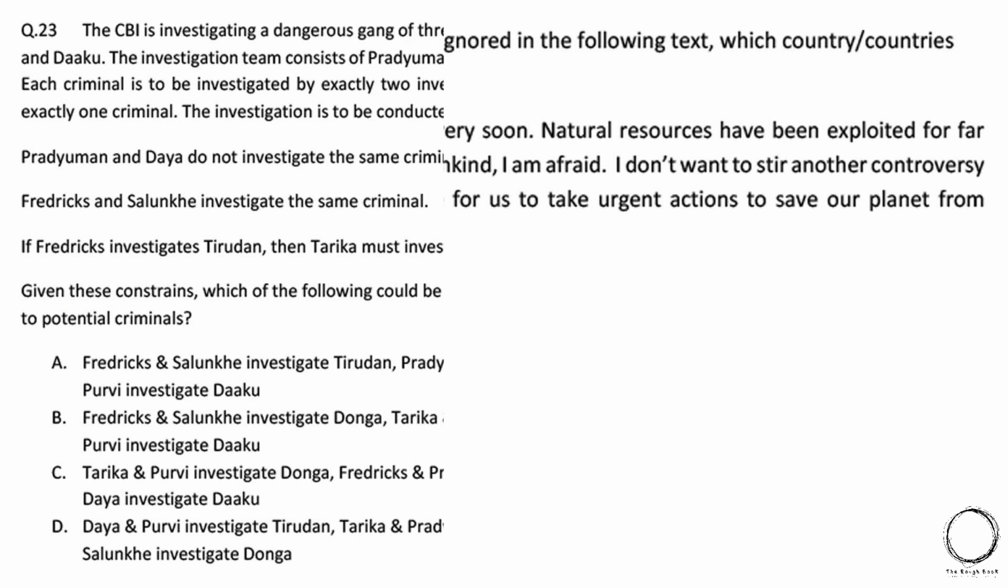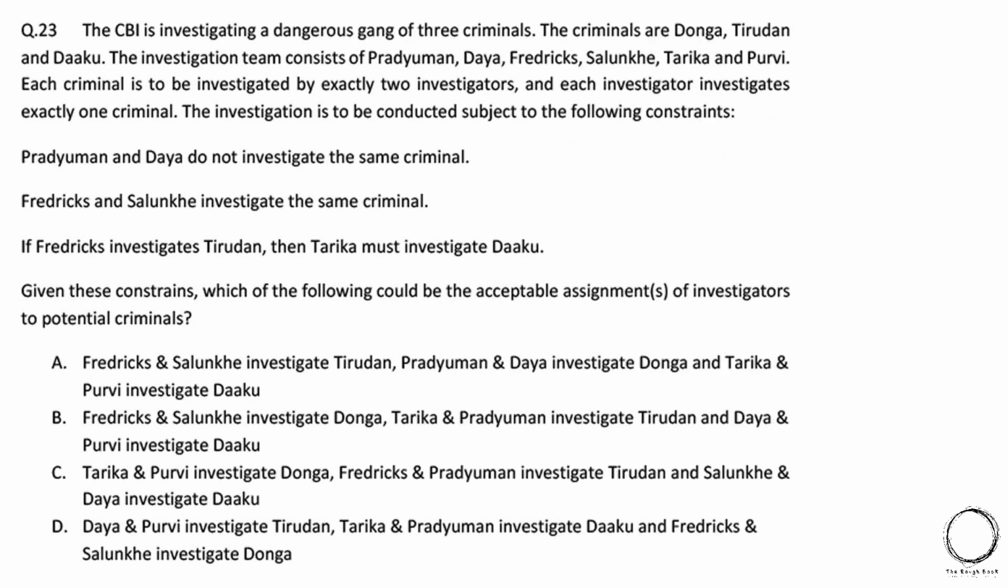Moving ahead, the CBI is investigating a dangerous gang of 3 criminals. The criminals are Donga, Tirudan and Daku. The investigation team consists of Pradyuman, Daya, Frederick, Salunke, Tarika and Purvi. Each criminal is to be investigated by exactly 2 investigators, and each investigator investigates exactly 1 criminal. The investigation is to be conducted subject to the following constraints.